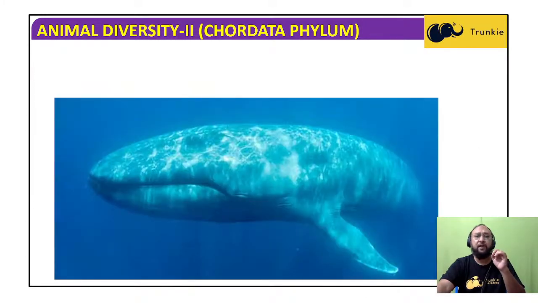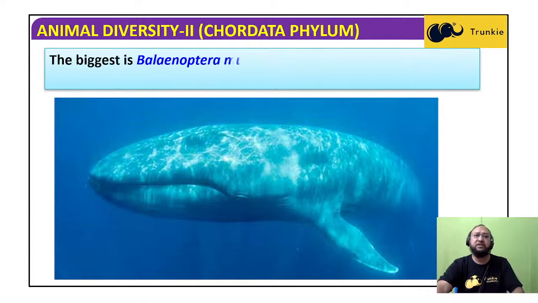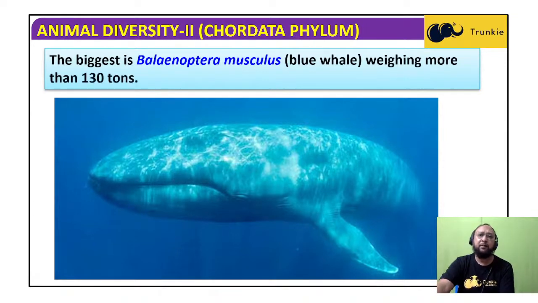Now the biggest is the blue whale, whose scientific name is Balaenoptera musculus, weighing more than 130 tons. Just imagine, one weighing only 2 grams and one weighing more than 130 tons. So you can see the variation in weight, shape, size, and structure, and their habitat also. This one is aquatic.